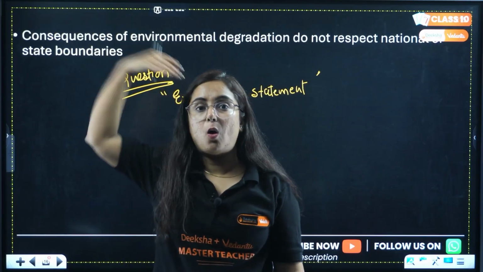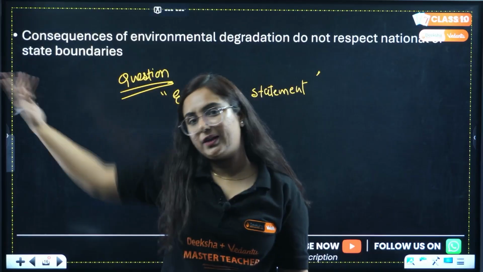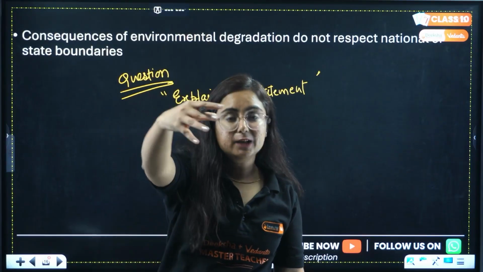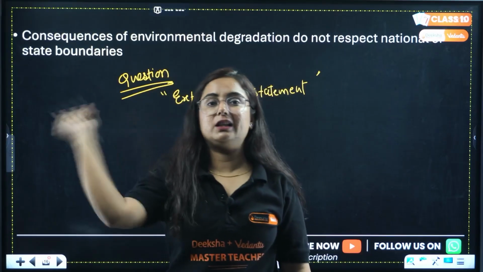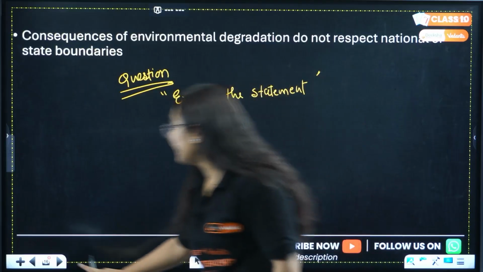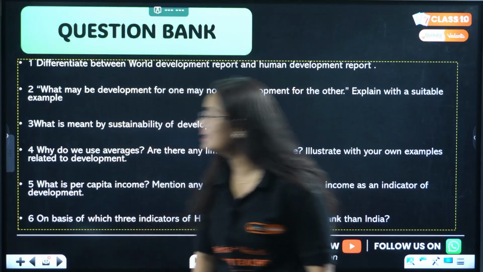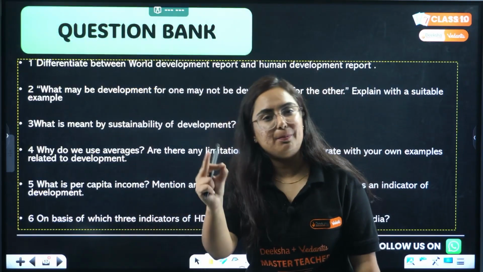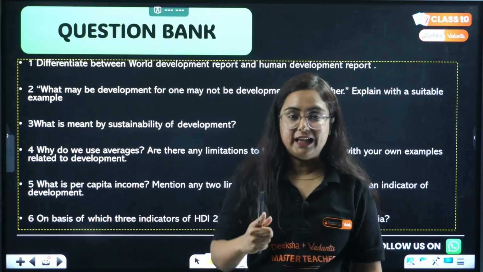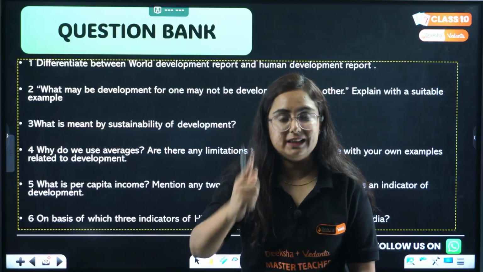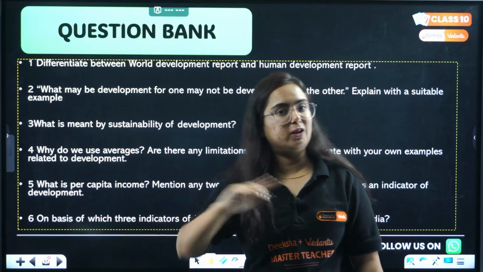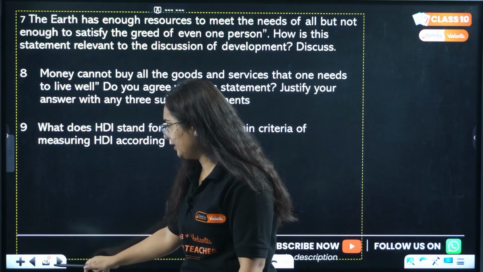If there are oil spills, the oceans will be affected, and it will affect the coastal boundaries of India too. If there is air pollution in Delhi, it will affect the nearby states too. So it does not respect national or state boundaries. Explain that in your words, and this is how we completed the development chapter. We revised it thoroughly. I am just giving you a task right now. Go read NCERT and then remember what my words were while teaching this chapter. What is important, what is not. Homework questions, as I gave in one shot too.